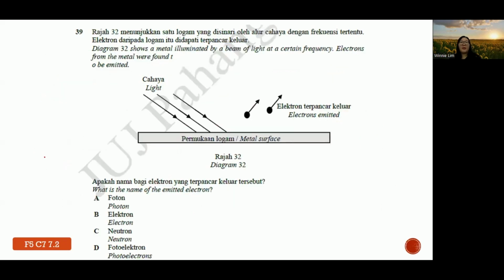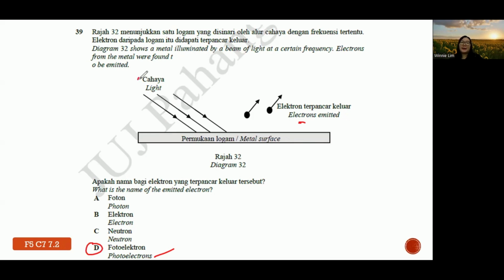39. Diagram 32 shows a metal illuminated by a beam of light at a certain frequency. Then electrons from the metal are emitted. So what is the name of the emitted electron? What is this electron specifically called? Photoelectrons. Why do they call them photoelectrons?